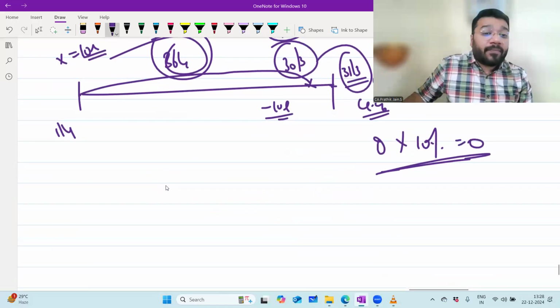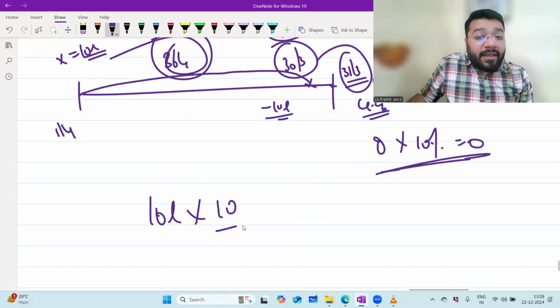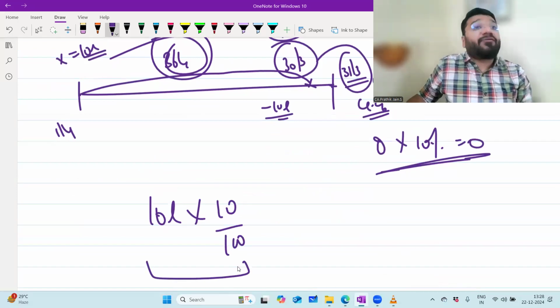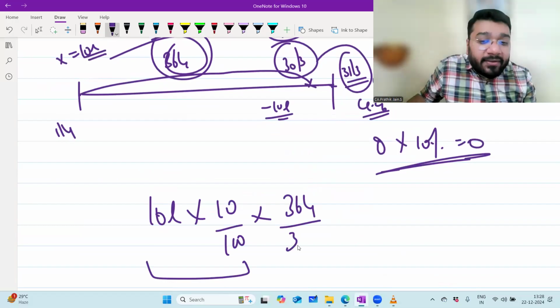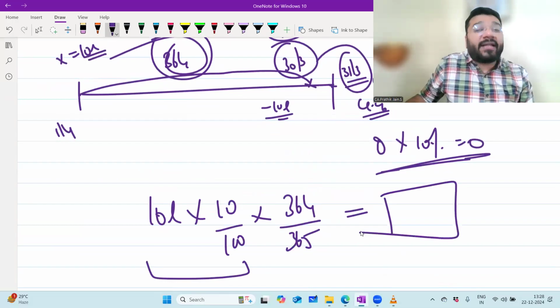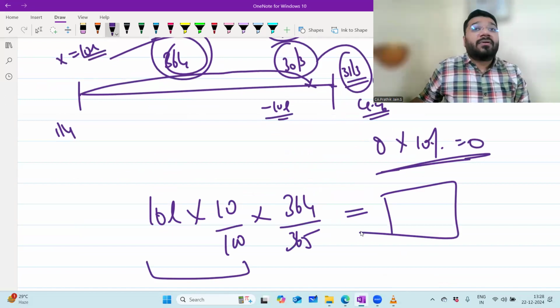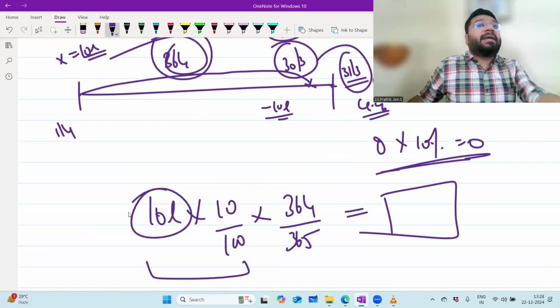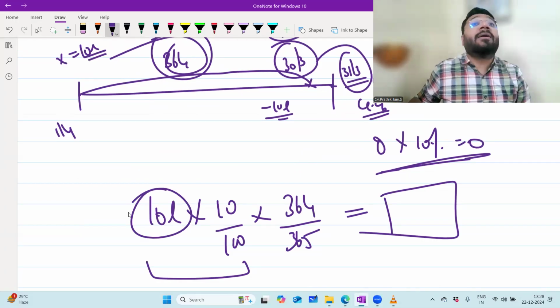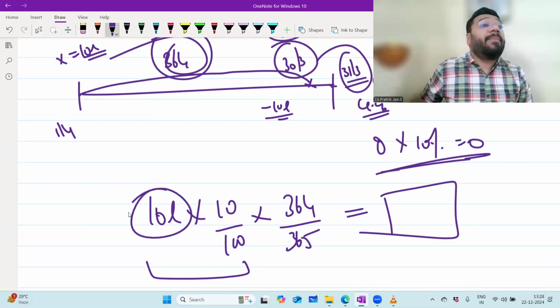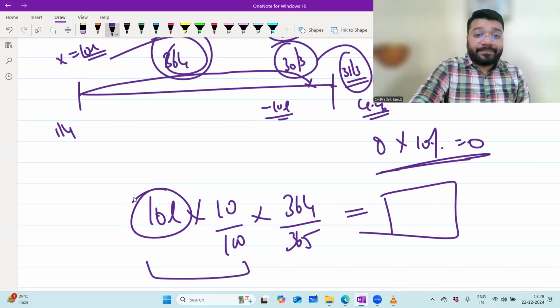So now, 10 lakh into 10 by 100 will give me the interest for 365 days. Multiply by 364 by 365, you get the interest for 364 days. So technically, this 10 lakh is what? Opening capital. So always the interest is calculated on the opening capital and the additional capital. Any problem? No, sir.